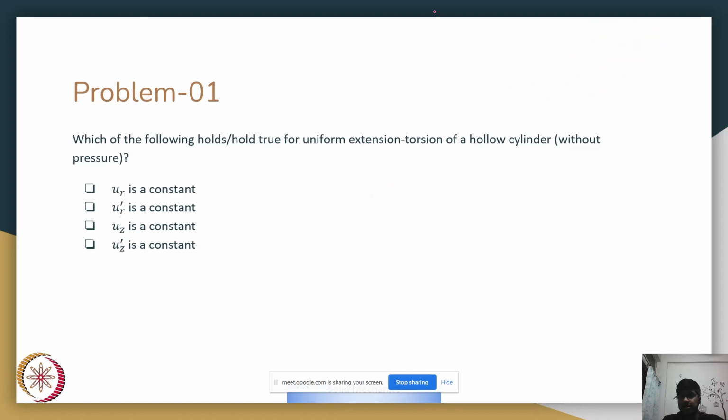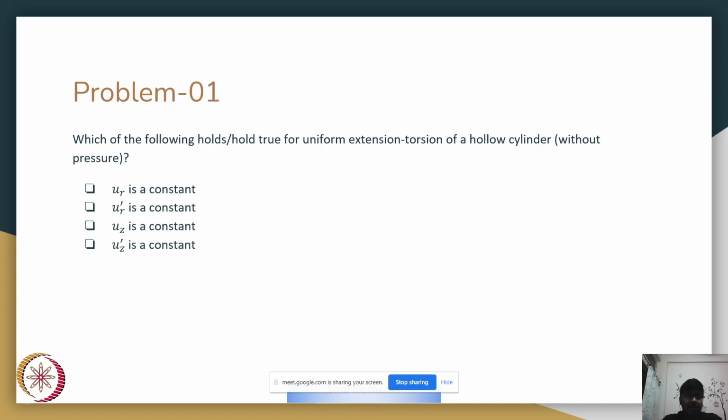Okay, quick check. Is the annotation visible? Yes, sir, visible. Okay, thanks. Okay, sorry.